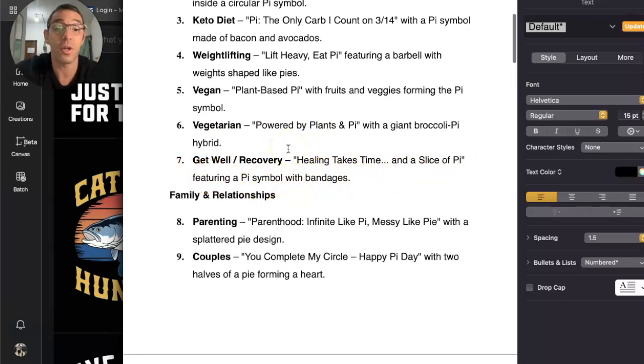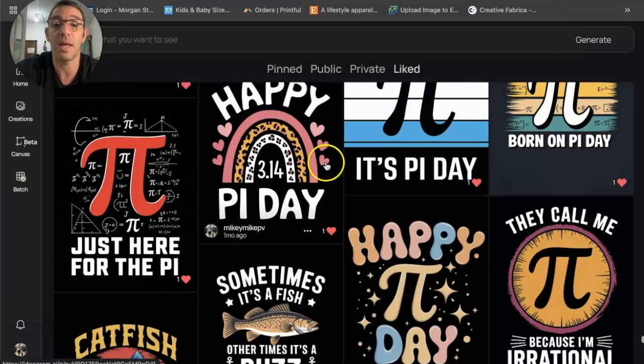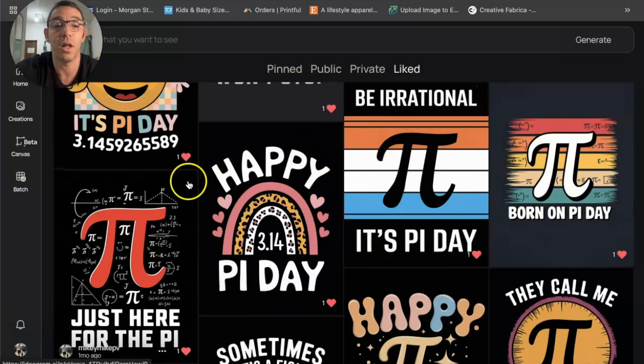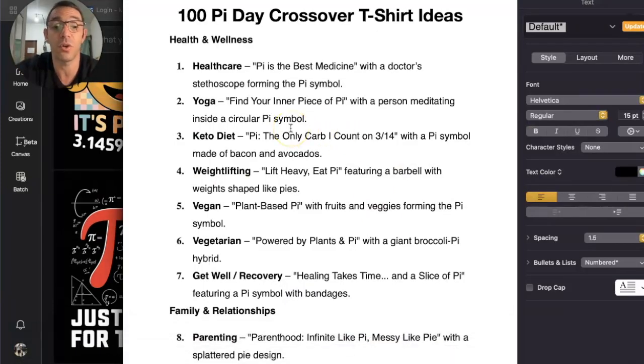And I have 100 of these. So if you're not that good at coming up with original ideas, or you don't want to do just these copycat designs, which there are a lot of, you can get this Word file and come up with original cross niche ideas. You're taking Pi Day and crossing it with health and wellness, family relationships, food, animals, paranormal. There's a whole bunch of very well-known evergreen niches that you can cross niche it with.